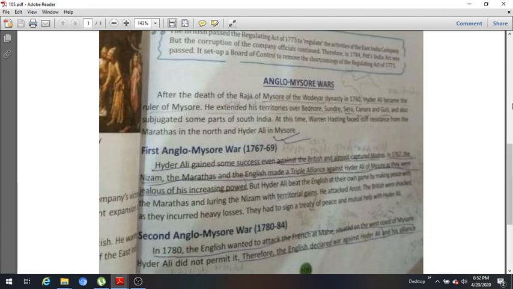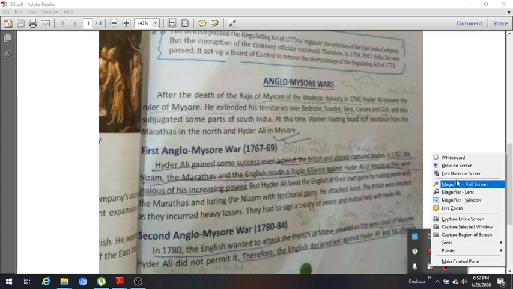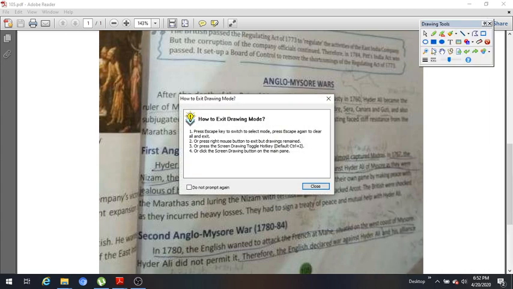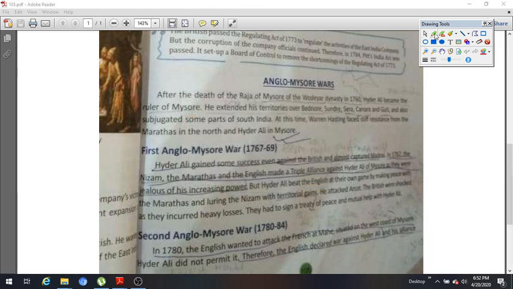First, let us see where this Mysore state was located. Let us understand through the map. Suppose this was India at the Britishers' time, and here where today we see the state of Karnataka, this was known as Mysore at that time.